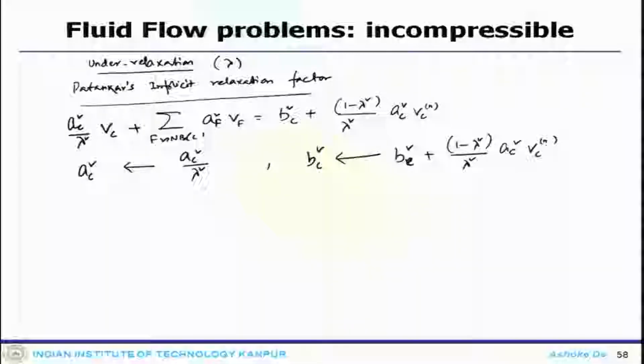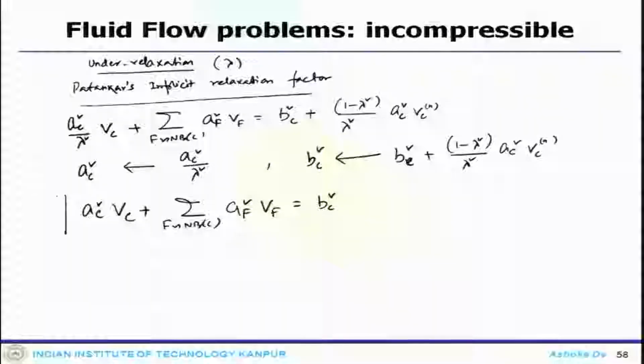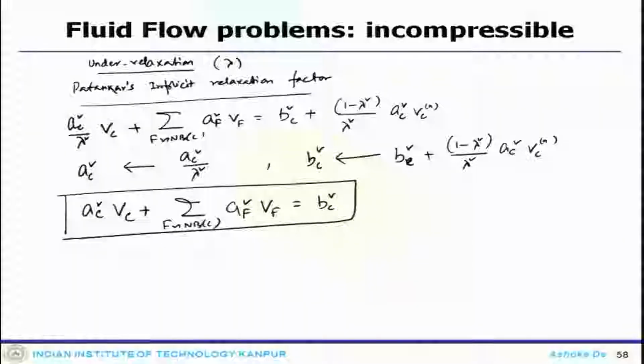Now, the under-relaxed momentum equation one can write as A_C^V V_C plus the summation over F in NB(C) of A_F^V V_F equals B_C^V. This is what you write as the under-relaxed momentum equation.